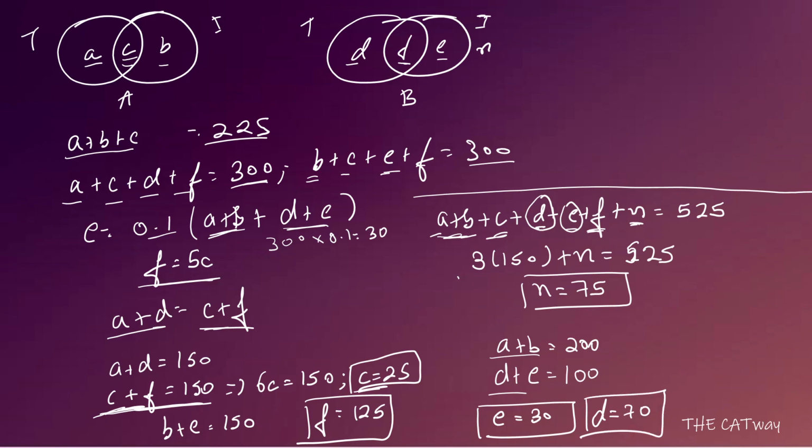Okay. A plus D is equal to 150. We have D is equal to 70. So we can say that A will be equal to 80. A plus B is equal to 200, so we can say that B will be equal to 120. Okay, so now we have all the values. We have A, B, C, D, E, F, and we have N. Now we can answer all of our questions.